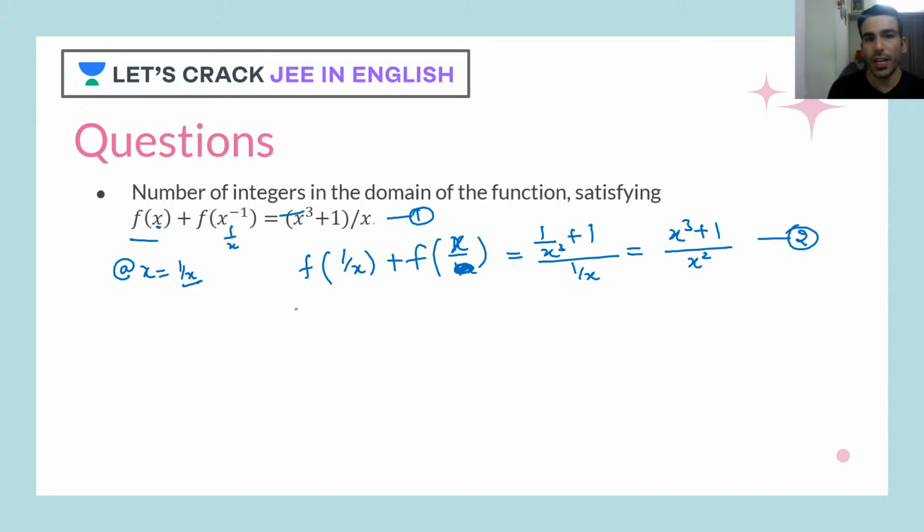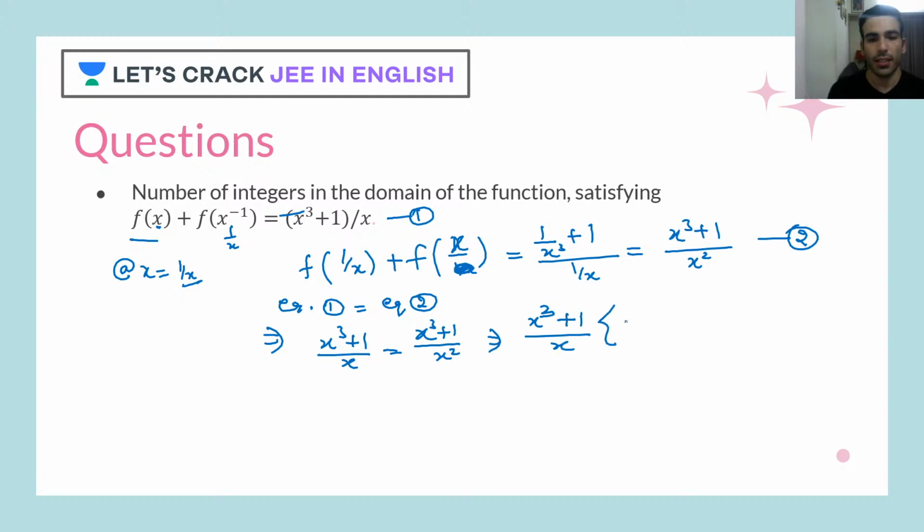When I equate equation 1 and equation 2, what do I see? I see x cube plus 1 upon x is equal to x cube plus 1 upon x square. Now I'll take everything to the left hand side, and I can take x cube plus 1 upon x as common, and I get 1 minus 1 upon x is equal to 0.